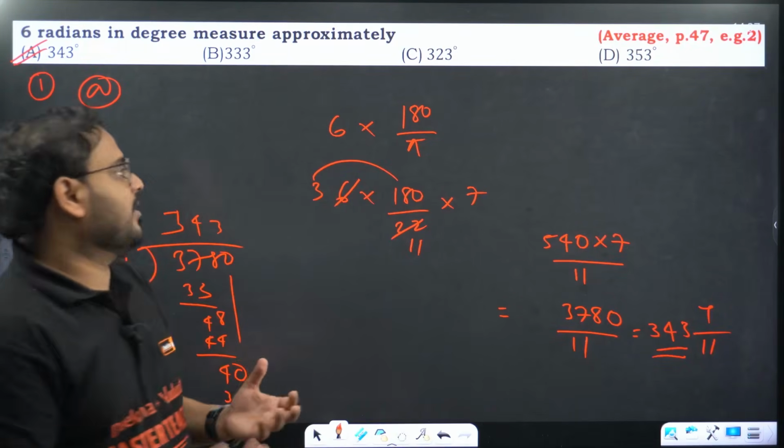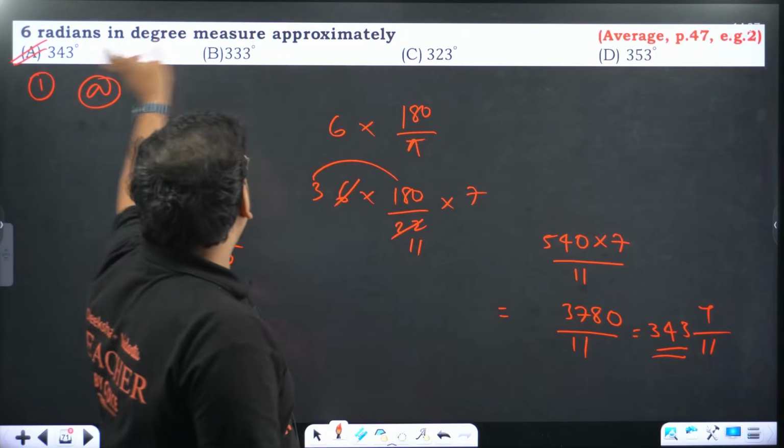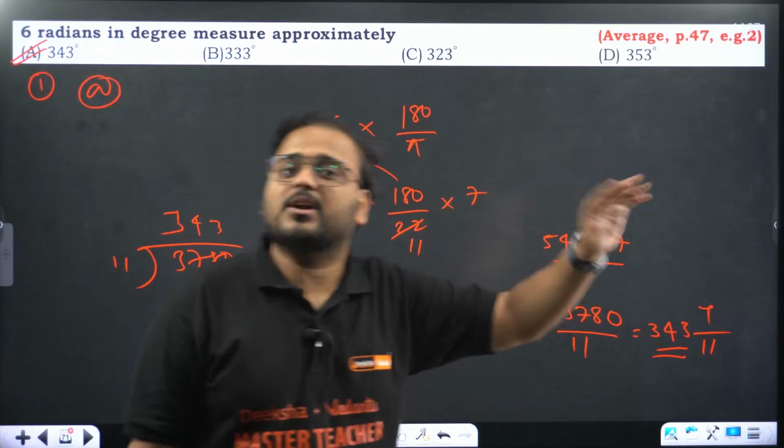The important thing over here is to find the second digit. You can see first digit is everywhere 3. Second digit is what? 4.